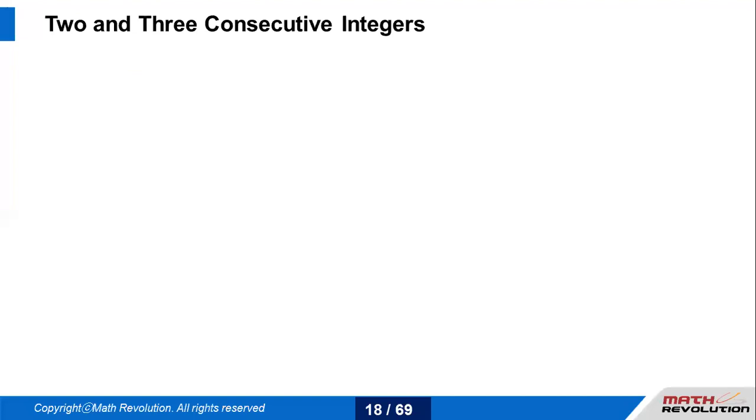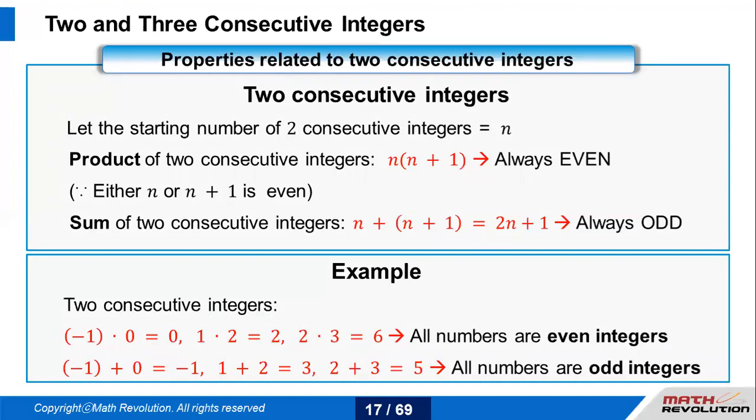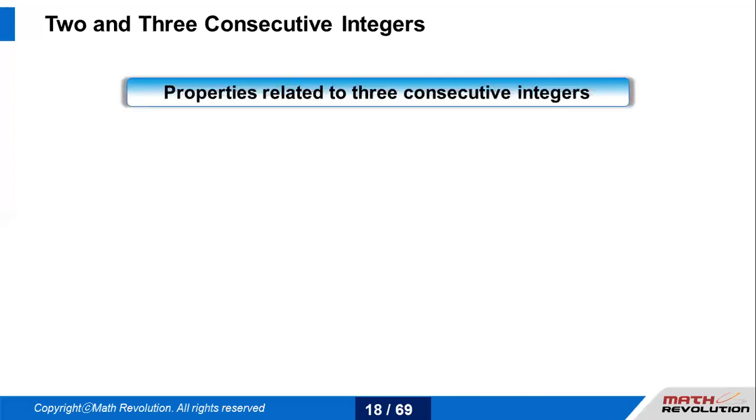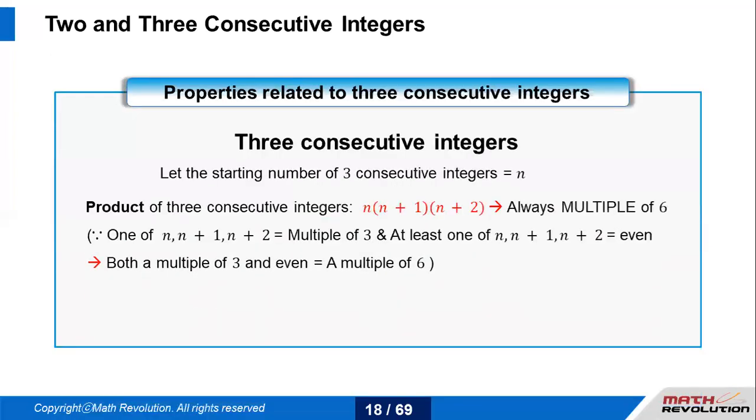For this, I'm just going back to the slide. For 2 consecutive integers, I've discussed the property of their product and their sum. That doesn't mean that I'll only discuss the same property for three consecutive integers. The property here which I'm trying to discuss is something which is majorly used in questions, be it a factorial question, because factorial is always a product of consecutive integers. So this is where my major focus is. The product of three consecutive integers is always a multiple of 6. Always remember this.